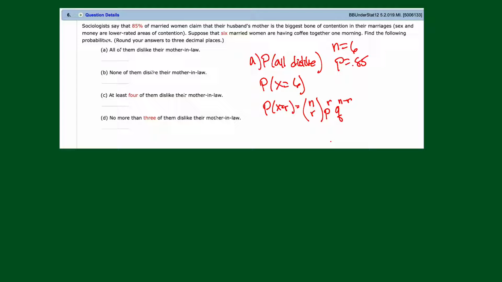We have a formula for this. We could do it by pencil. The formula says the probability that X, the number of successes, is R, 6 for us, is N choose R times P to the R, Q to the N minus R. N is the number of trials. We have 6. R is the number of successes that you want. We have 6. P is the probability of success on a single trial. We have 0.85, and we want 6 successes. Q is the probability of failure, which is 0.15, and we want no failures. We could do it by pencil, but let's get used to using our calculator.